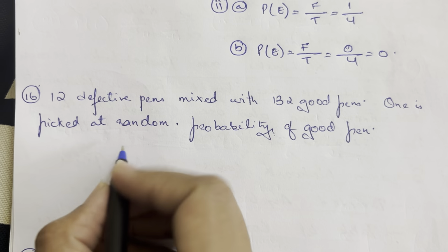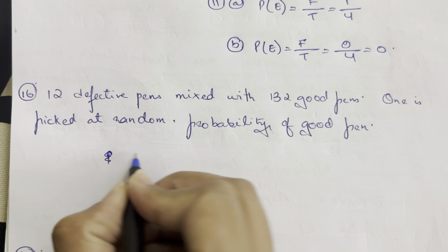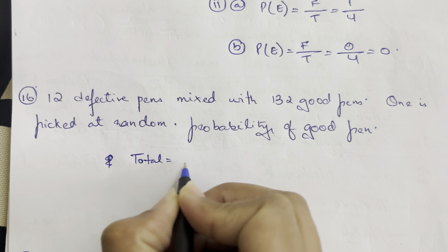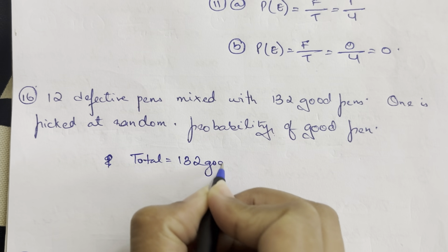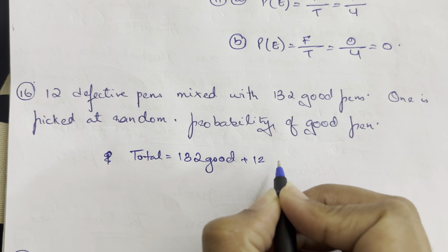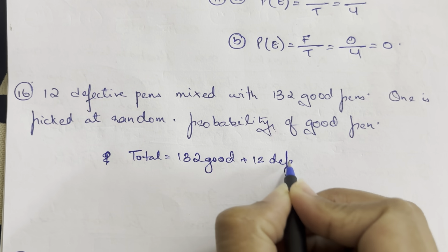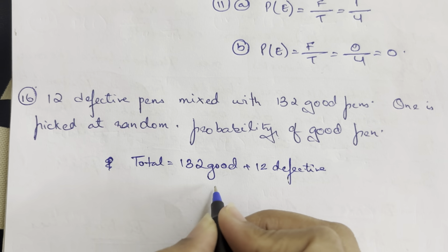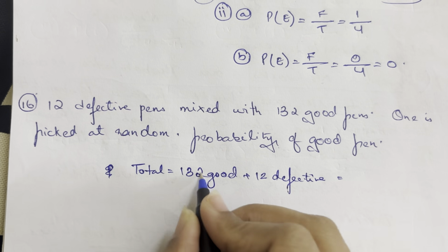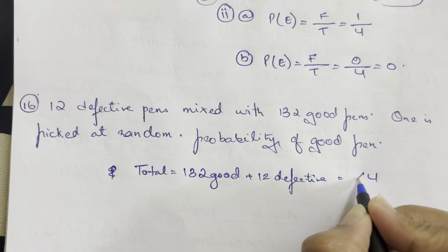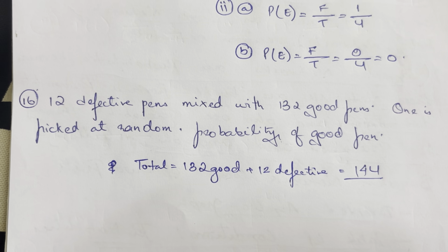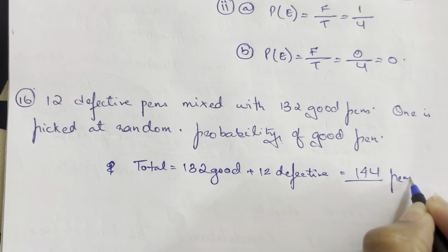Okay, so what is it? The probability, first of all, let's do the total in here. Total is equal to 132 good pens plus the 12 defective pens that I have. The total pens will be 144 is what I get. These are the total number of pens that I have in here.